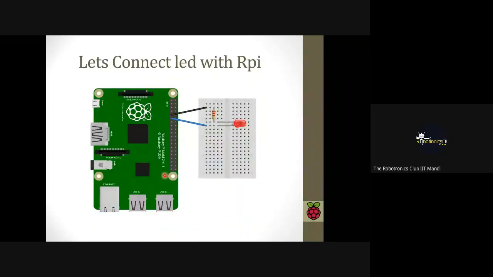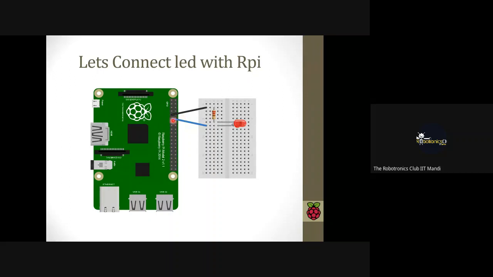Now let's talk about our first small tiny project, connecting an LED with the Raspberry Pi. For that, what we need to do: the LED has two terminals, one negative and one positive. The negative terminal will be connected with the ground pin of the Raspberry Pi with a 1K ohm resistor. Why do we use a resistor? If you connect it directly, then after some time our LED will be damaged, so it is recommended to use a resistor. And we will connect the positive terminal of our LED to the GPIO pin. And we have to define in the program that we are going to use this pin for this purpose.